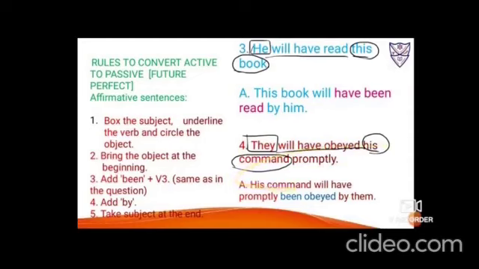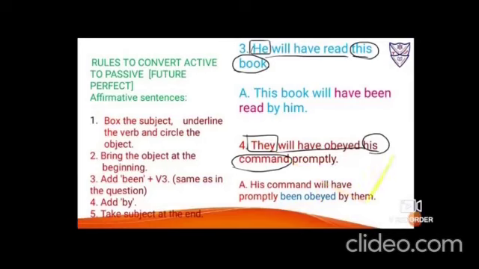Again third person living, so it is will have. Then will have promptly. How they have obeyed the order? Promptly, immediately. So that is an adverb, you bring it with the will have only. Then been obeyed, third form of that verb, and with that it is be and been. Then add by and take the subject at the end, so they changes to them. So it is his command will have promptly been obeyed by them.